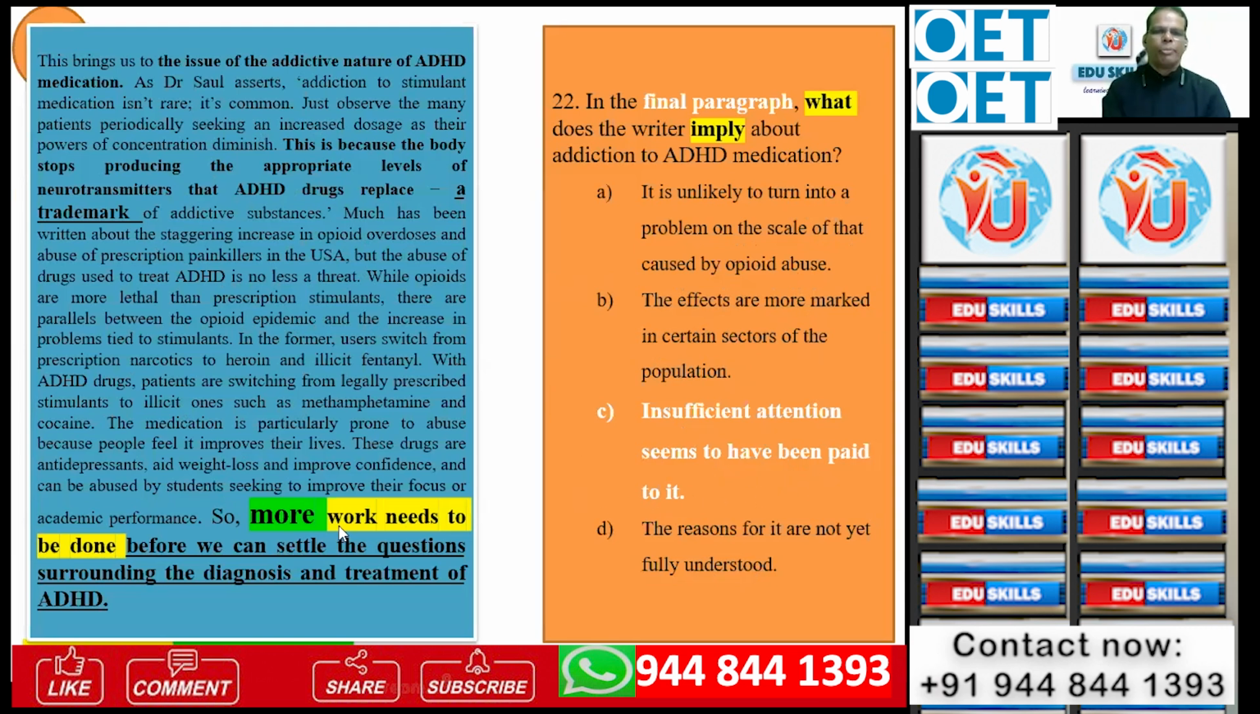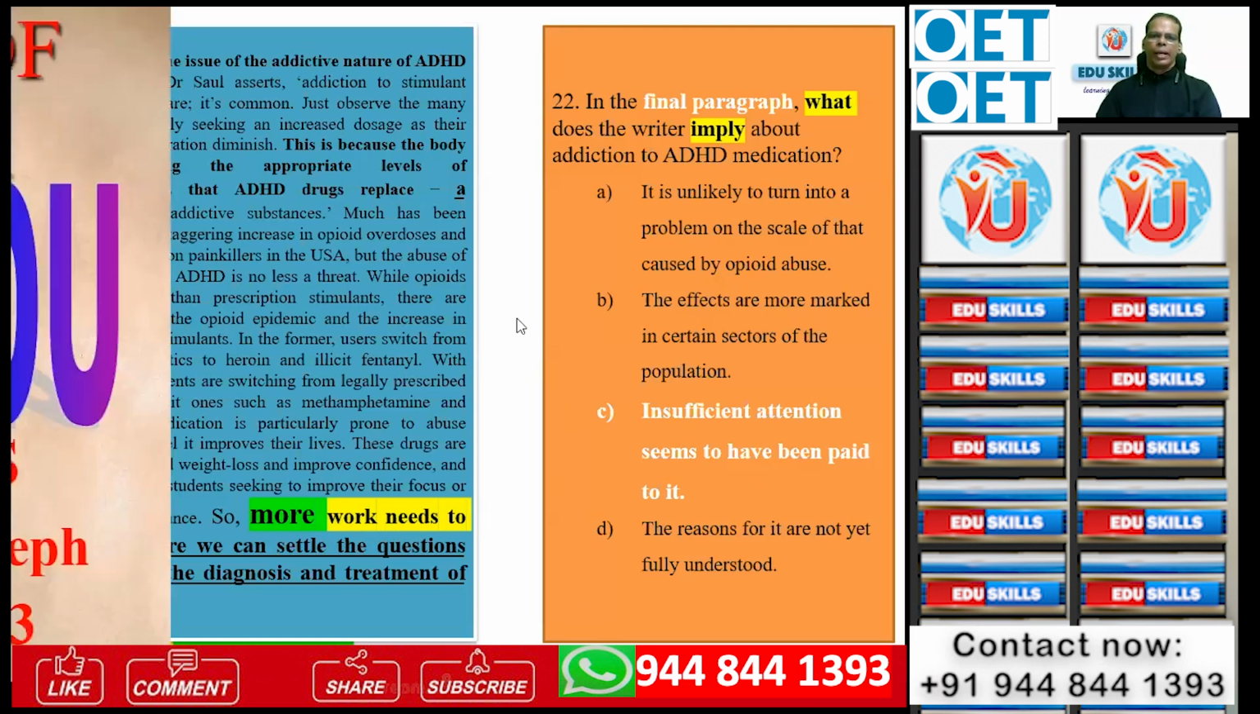We have done some work, but you need to do more work. We say you have done some practice, you have been doing practice, but then you need to do more consistent practice to get a good score in OET. So more work needs to be done before we can settle the questions surrounding diagnosis and treatment of ADHD. Insufficient attention seems to have been paid to it. So they are putting it in a paraphrased way: insufficient attention is paid means we need to pay more attention. Here it says more work needs to be done, or more attention needs to be paid. So that's the paraphrasing effect being used in this. And that is it.